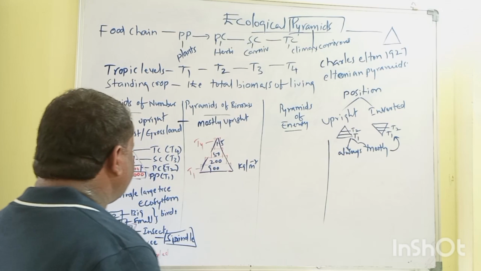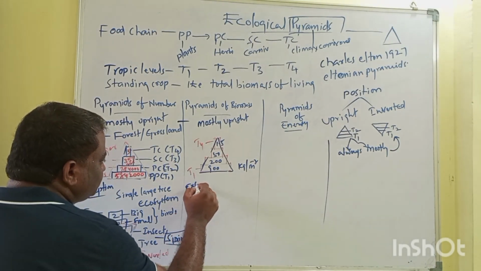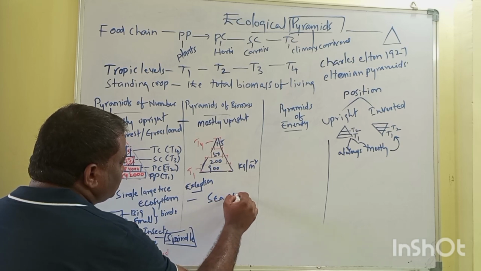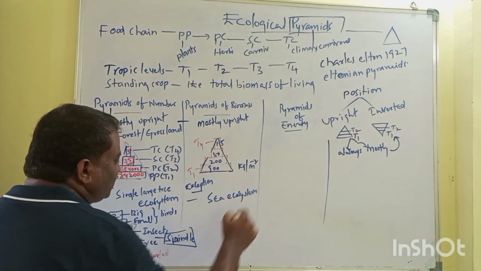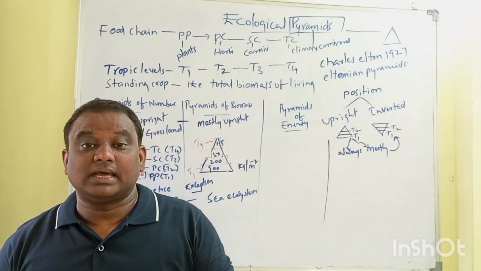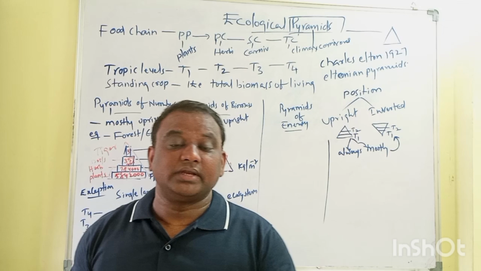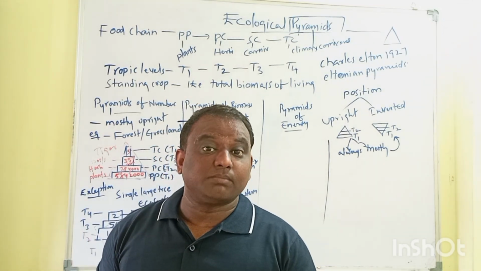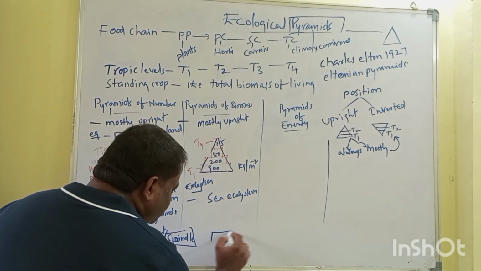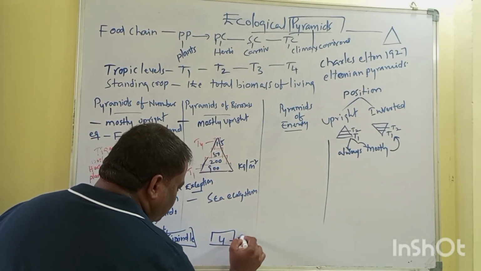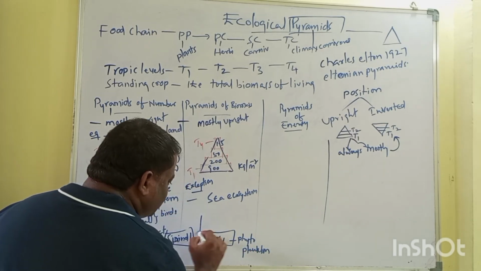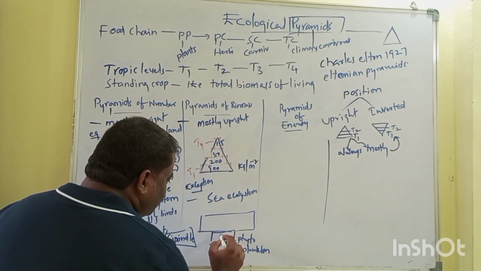So what is the exception here? The exception is the sea ecosystem. In the sea ecosystem, the phytoplankton standing crop, the phytoplankton biomass, is much lesser than that of the fish that feed on the phytoplankton. The fish weight is much higher than that of the producers. Who are the producers in the sea ecosystem? Phytoplankton. Who feeds on phytoplankton? Zooplankton, and fish also feed on it.